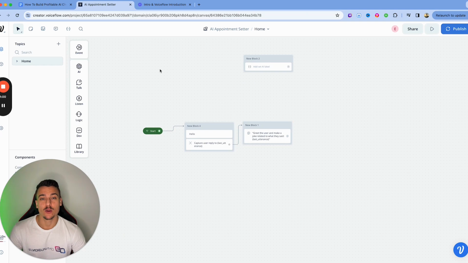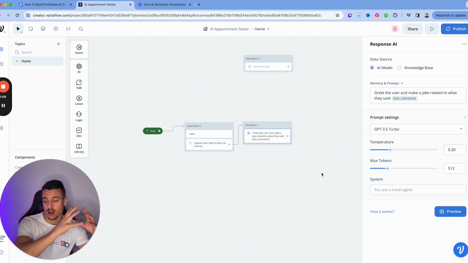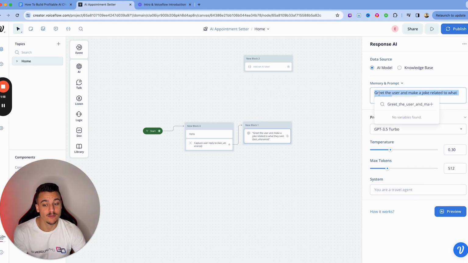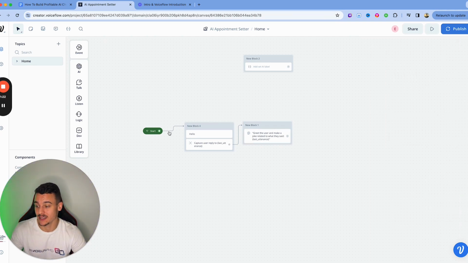Now the first thing we're going to do is define the system prompt. If you guys remember over here, we have a system prompt, which is going to be the same for every single AI response card. For every single time we send a response to the user, we want the system prompt to be the same because this gives it context on the situation, whereas this prompt up here gives it instructions in terms of what to do in that specific message that it's sending.